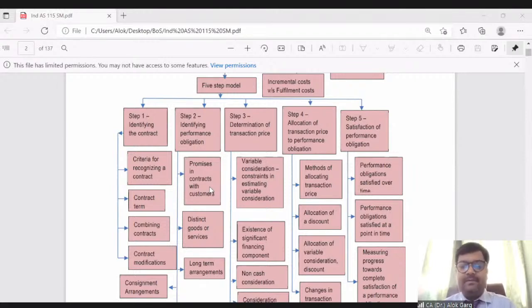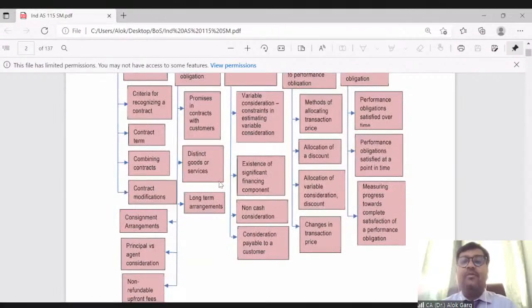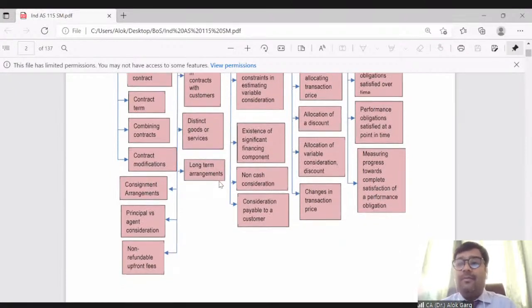So friends, in step 2, we will discuss what the promises are, what the goods or services are, and how these goods or services can be considered as different goods or services. Then we will discuss long-term arrangements. We will discuss consignment arrangements. If there is a consigner-consignee relationship, how is revenue going to be recognized, and when can we say that the performance obligation has been completed? If a consigner has sent the goods to the consignee, can I say that my performance obligation has been completed? We will discuss that.